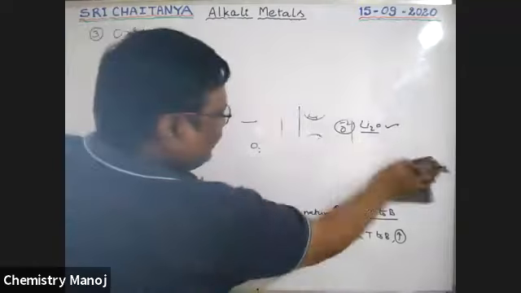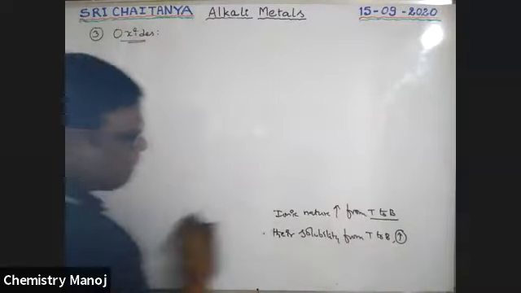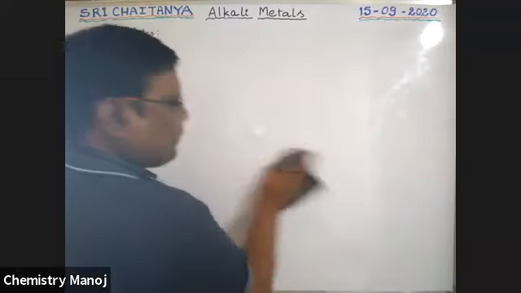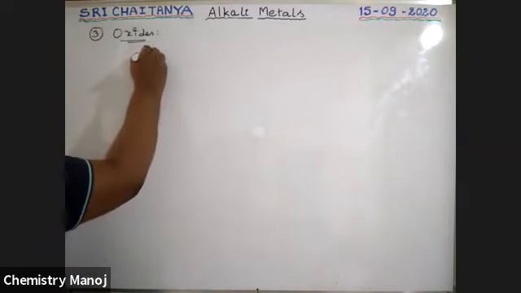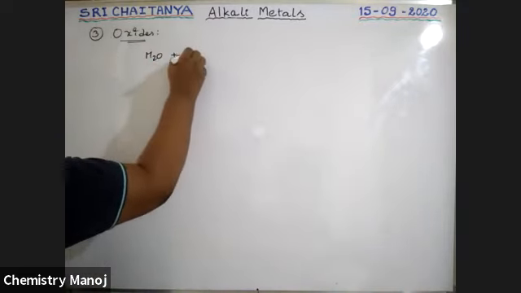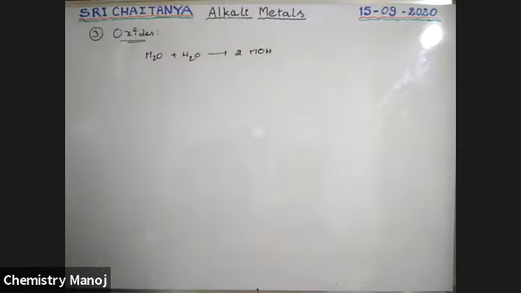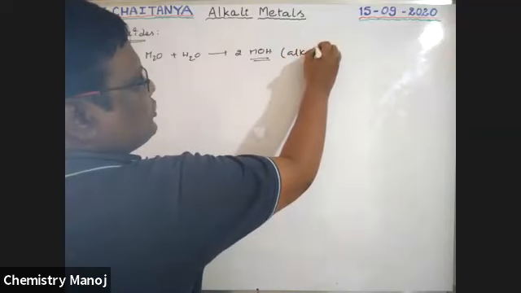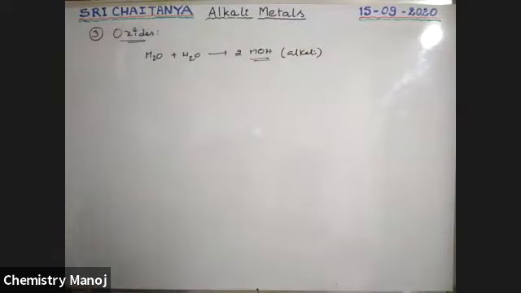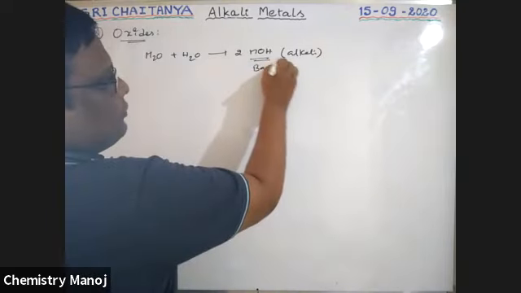Once again, I am recollecting the concepts. That is, when metal oxide dissolved in water gives metal hydroxide. This is alkali in nature, boys. This is alkali, water soluble. There is nothing but basic in nature.